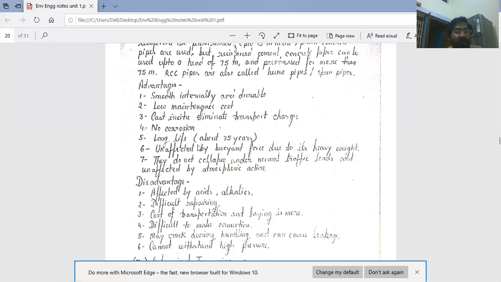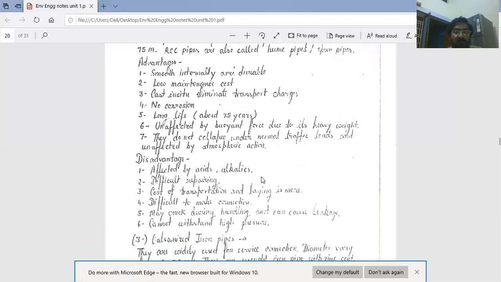Fifth advantage, long life, about 75 years. And next is unaffected by buoyant force due to its heavy weight. Next advantage is they do not collapse under normal traffic loads and are unaffected by atmospheric actions. These are the advantages of concrete pipes.